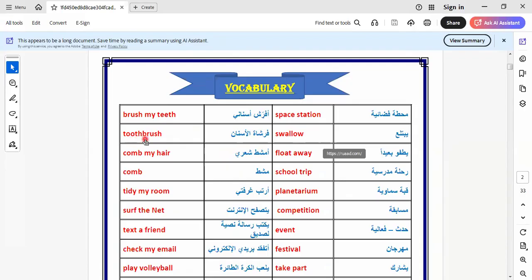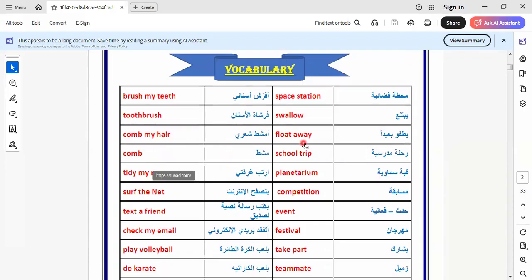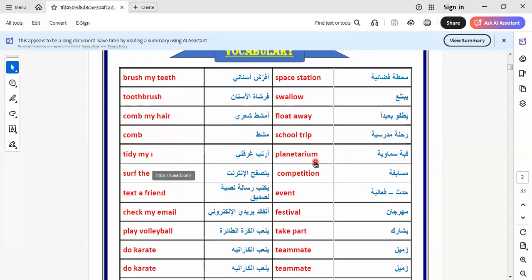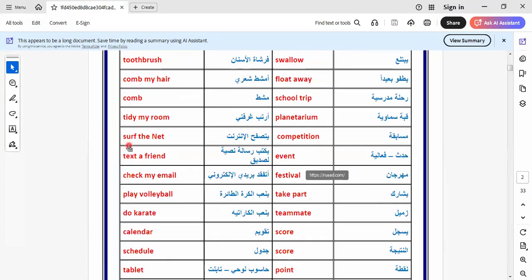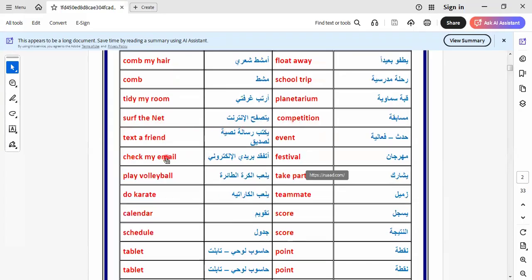Here we have toothbrush, swallow, comb my hair, float away, camp, school trip, tidy my room. You can say tidy my room or make my room. Both are correct. Both mean tidy your room. Planetarium. Here we have surf the net. When we go to search about something, we say surf the net. Competition. Text a friend. Event.